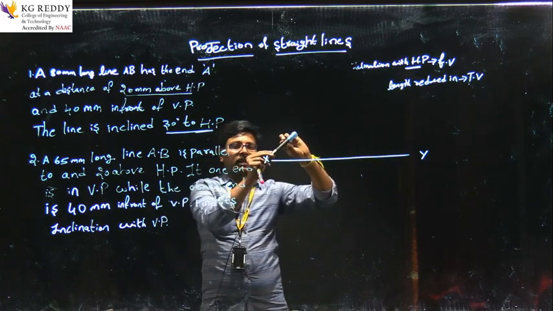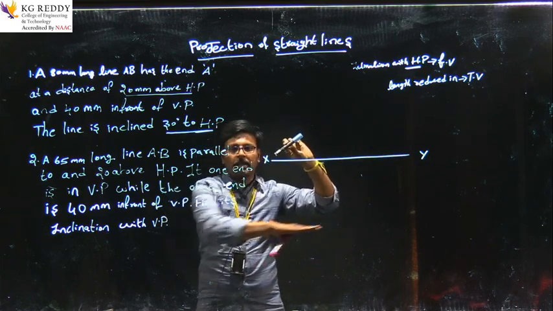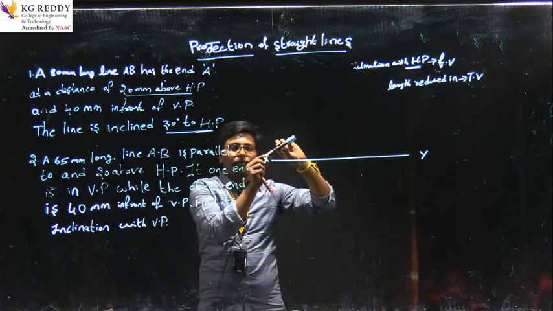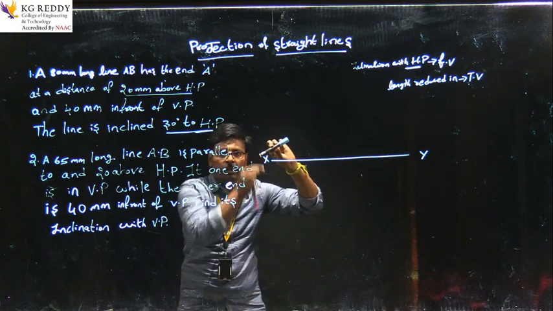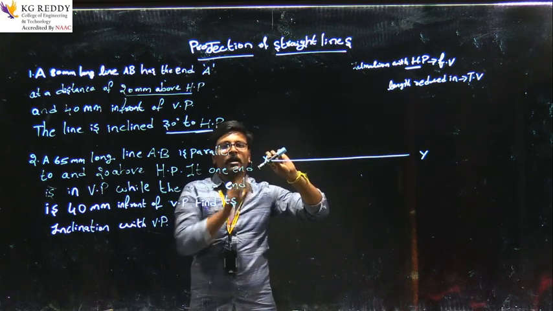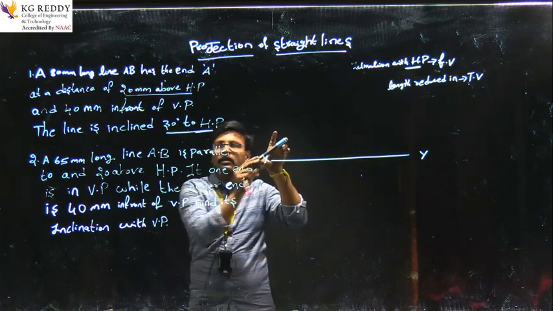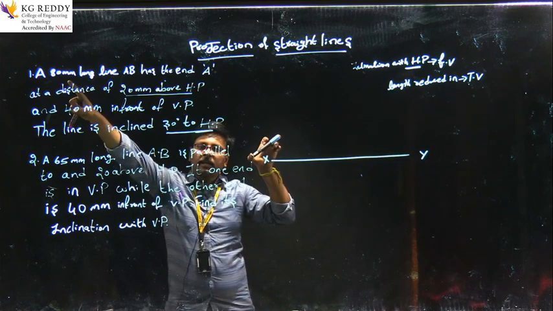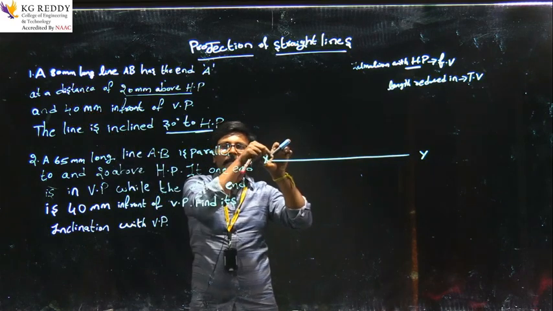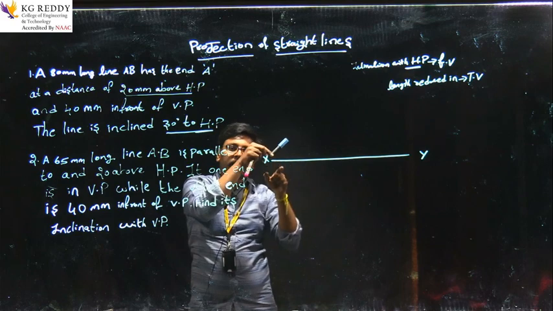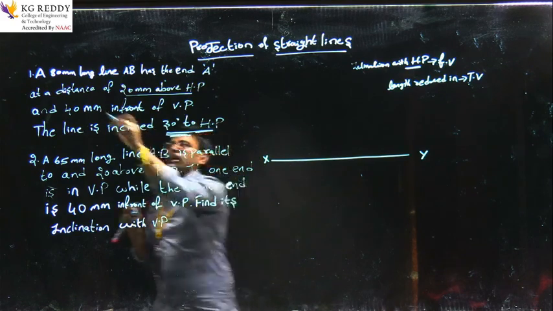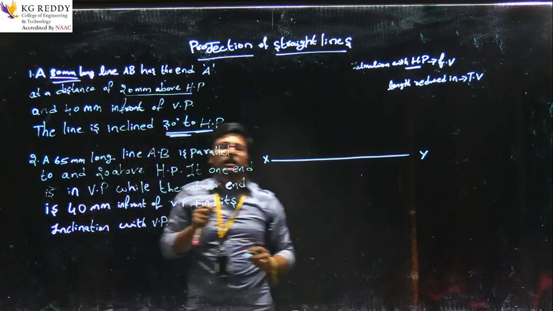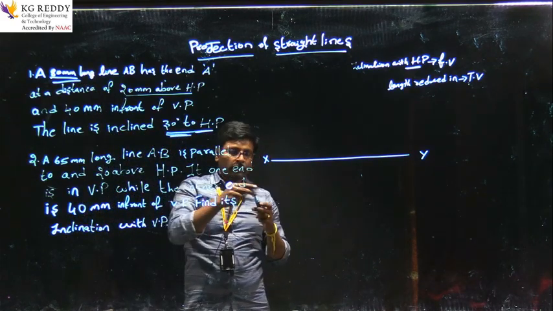Here it is a line and here it is the horizontal plane, and this is a point which is 20 above the horizontal plane. The distance is 20 and this is the end A, and the length of this line is 80. They have already given 80, and the angle is given as 30 degrees to the horizontal plane, and this is the true length that we call TL.